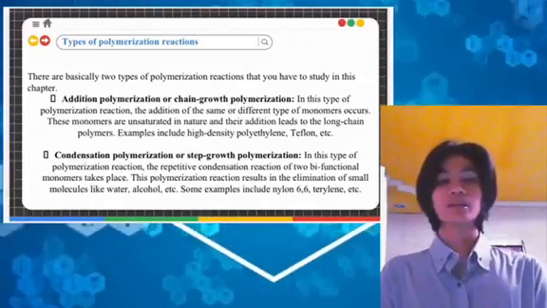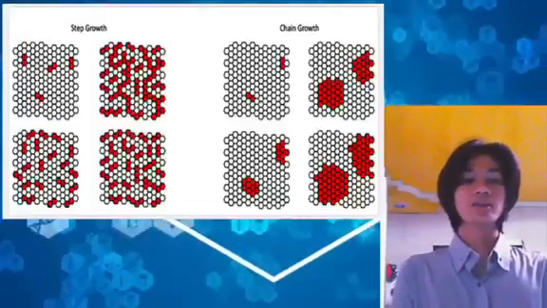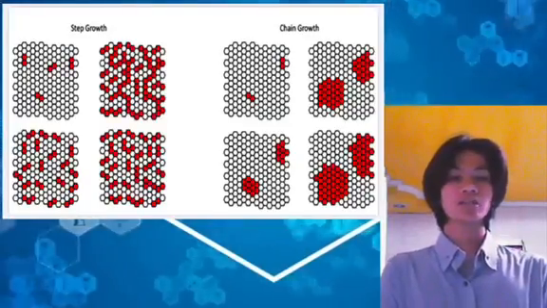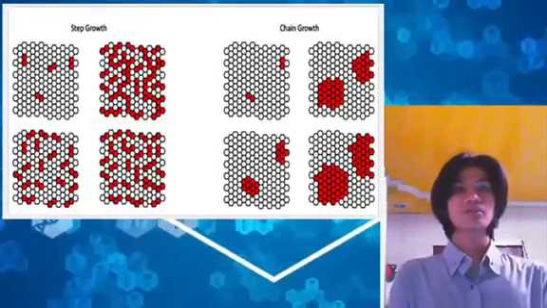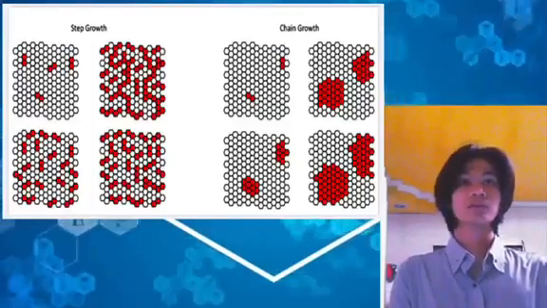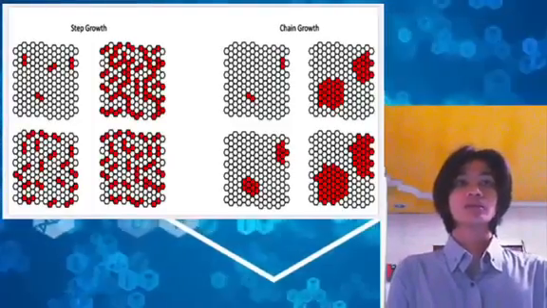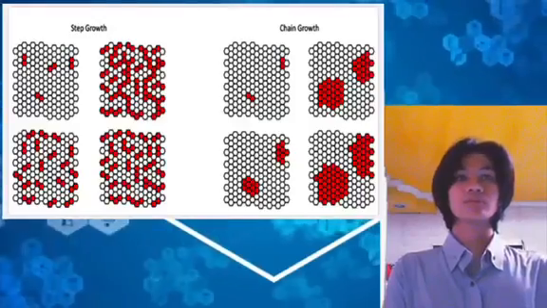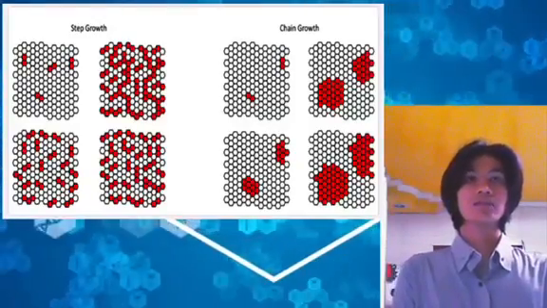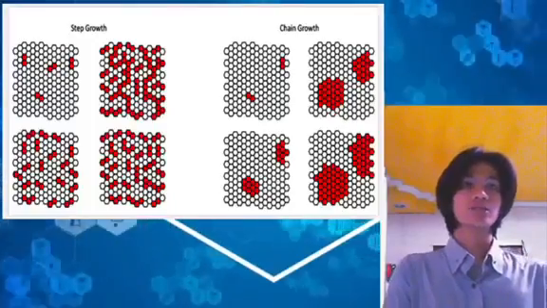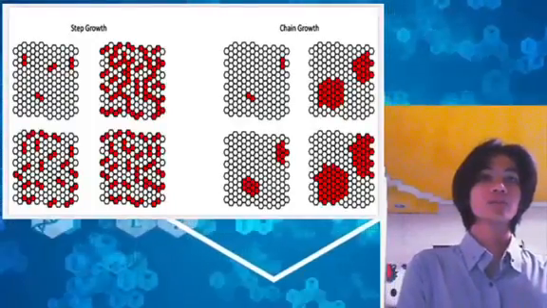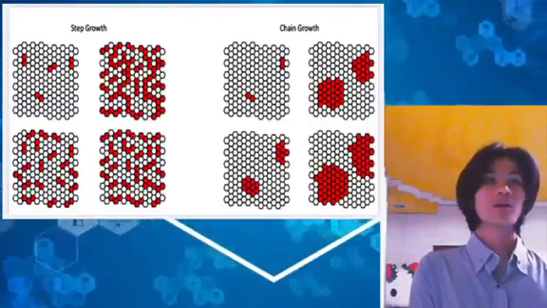As a result of this mechanism, high molecular weight polymers are formed very early in the reaction process, because that is the stage of the reaction where you have the most monomers present in your reaction mix. So this is a key difference between step growth and chain growth polymerization: the way in which the process evolves over time.